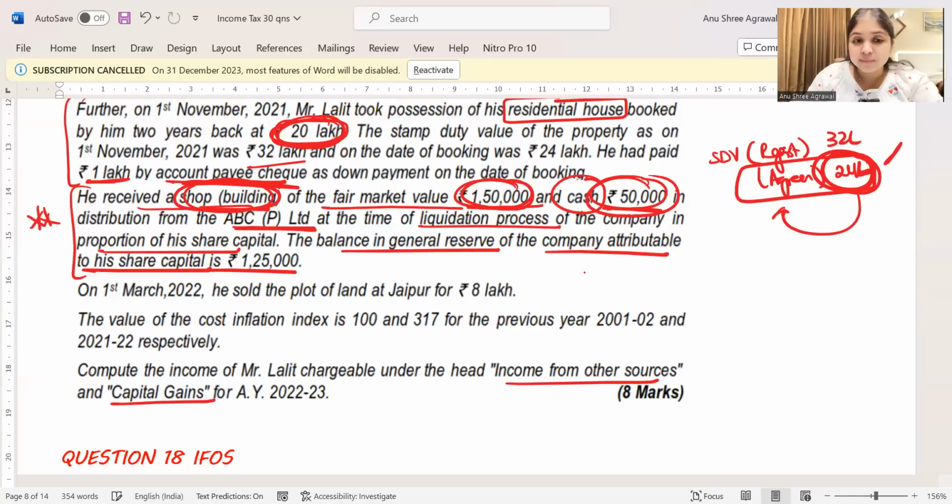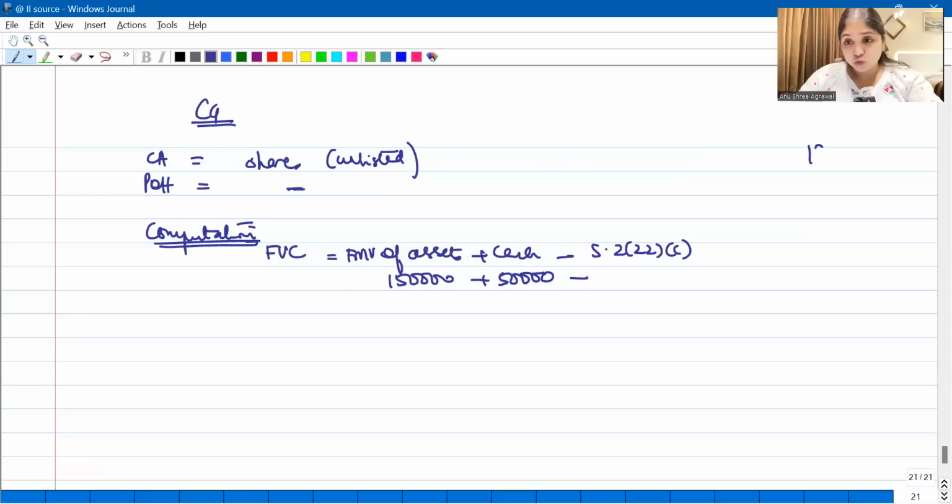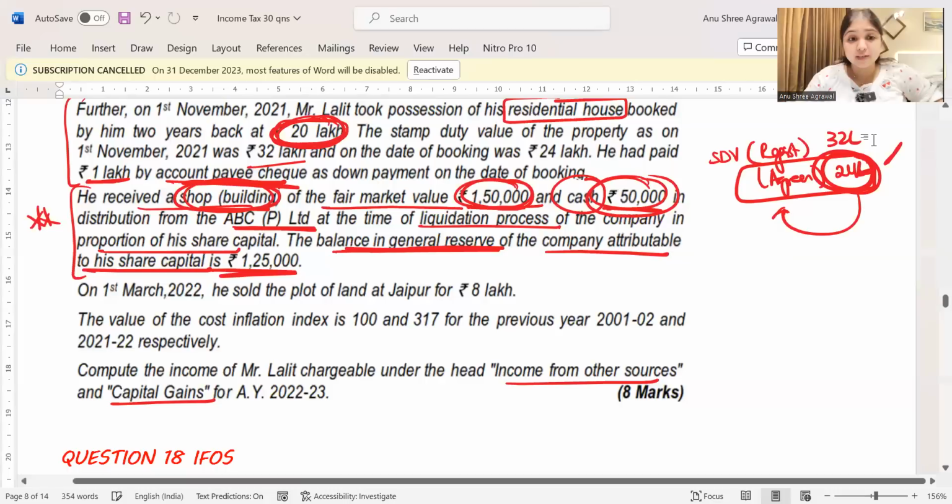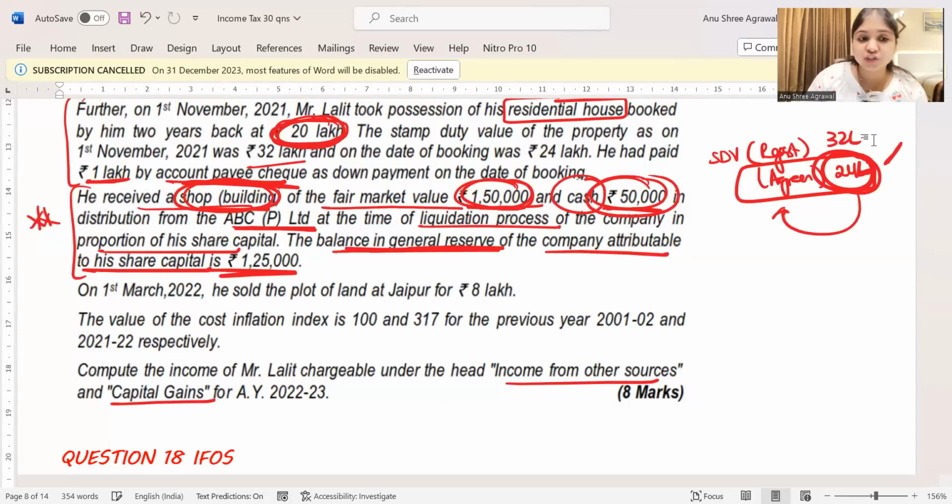Now, if you notice, the company says that my balance in general reserve is 1,25,000. So 1,25,000 is the total accumulated profits in the company. Now, what is his share in the company? Have they mentioned that? Have they mentioned how much share he has in the company? They haven't even given us all that information. They are just telling us the distribution. They have only given us little information.